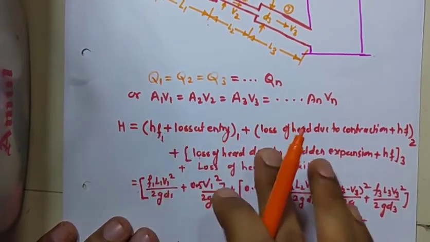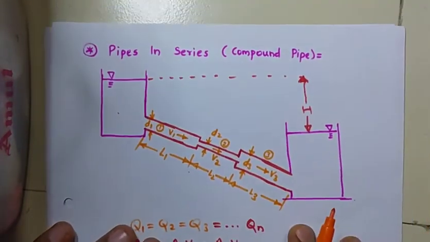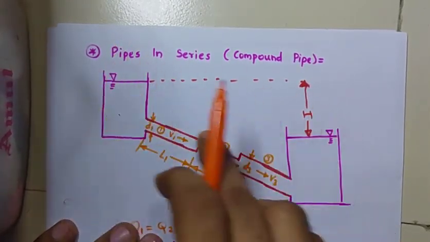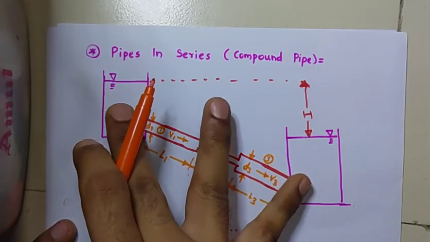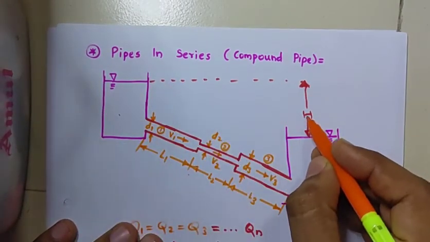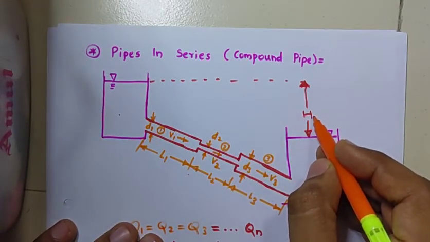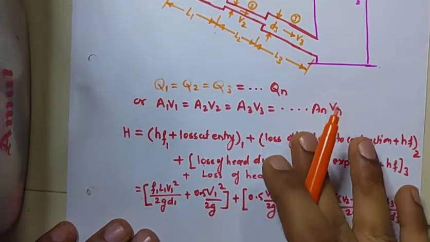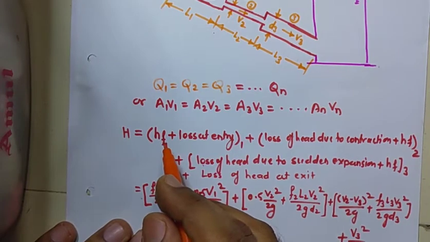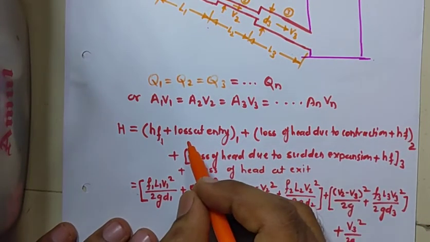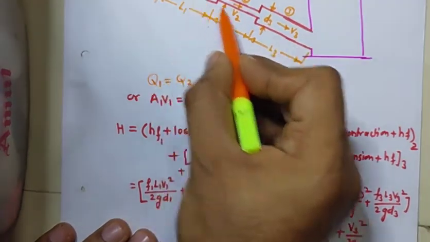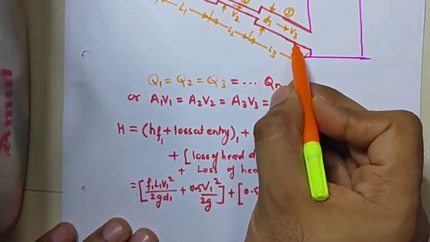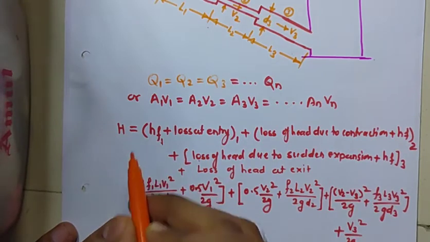Now, the total head loss we observe is the difference of water levels between these two reservoirs, so this capital H represents the total head loss, and that total head loss is the sum of losses of head in all the pipes. So the total head loss will take place across the three different pipes, and that is the total head loss H.